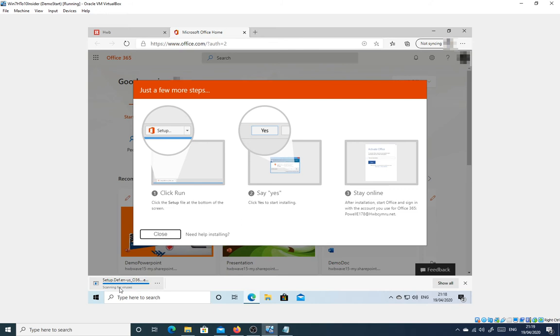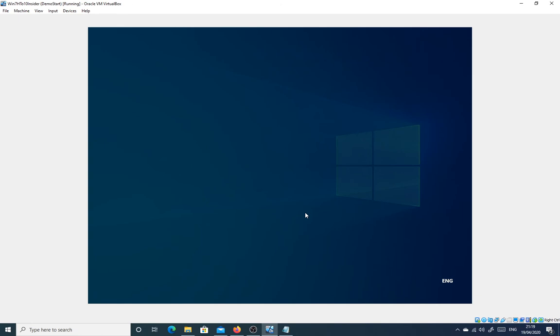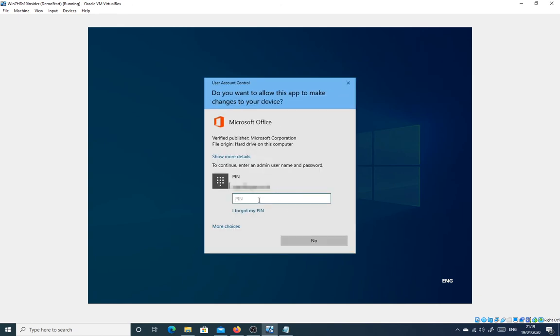And what you'll see down in the bottom corner here is straight away a little download has taken place. This is the setup executable that we're going to need to run to install Office on this device. I'll click Open File. And I'm an administrator on this Windows 10 device. My daughter is not, so I actually need to enter my password to allow this Office installation to take place.